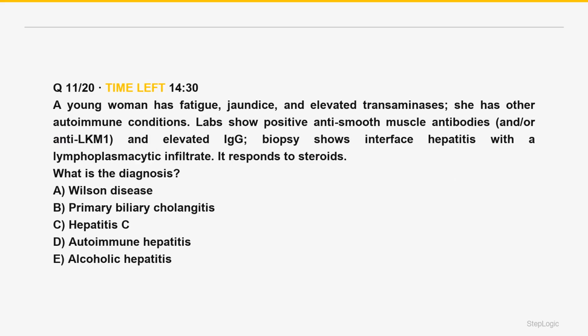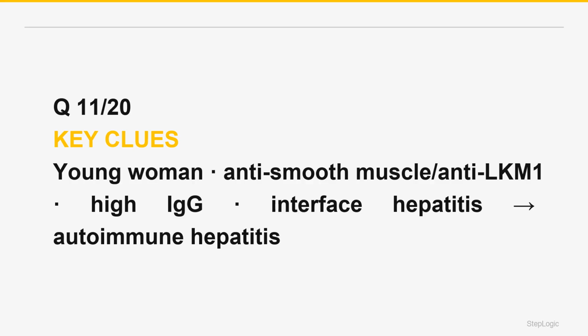What is the diagnosis? A young woman has fatigue, jaundice, and elevated transaminases. She has other autoimmune conditions. Labs show positive anti-smooth muscle antibodies and/or anti-LKM1 and elevated IgG. Biopsy shows interface hepatitis with a lymphoplasmacytic infiltrate. It responds to steroids. Read the command. Diagnosis: young woman, autoimmune, anti-smooth muscle or anti-LKM1, high IgG, interface hepatitis, steroid responsive: autoimmune hepatitis.